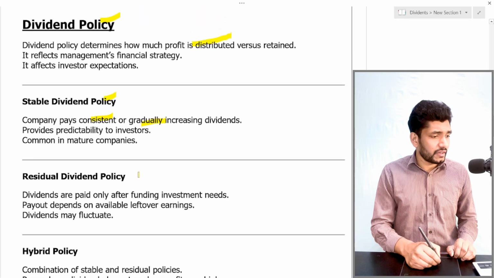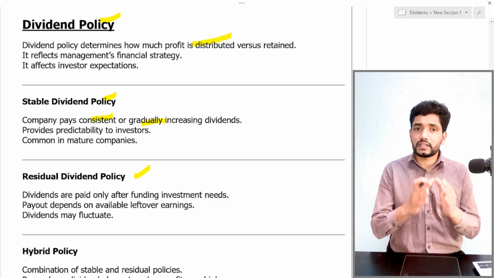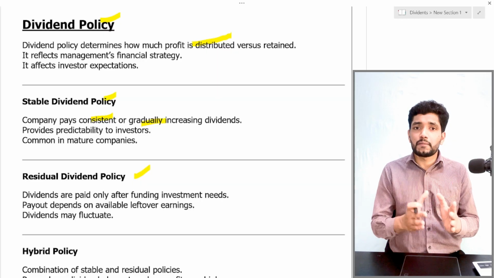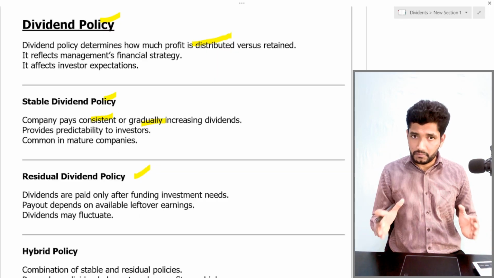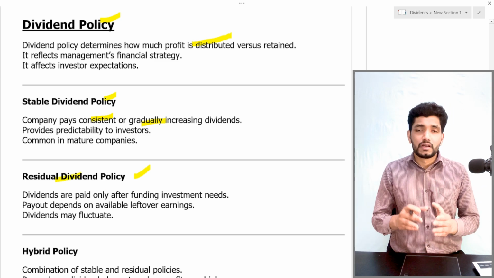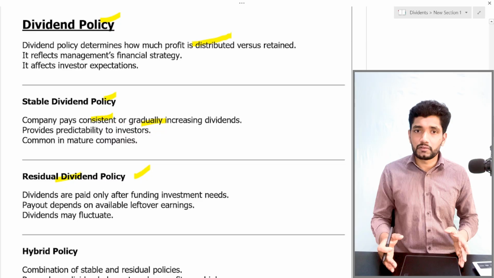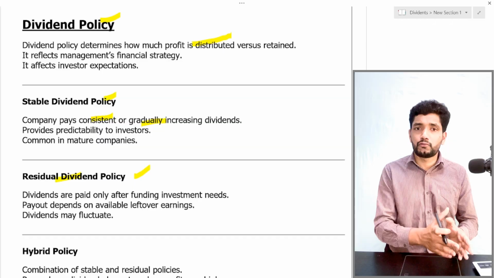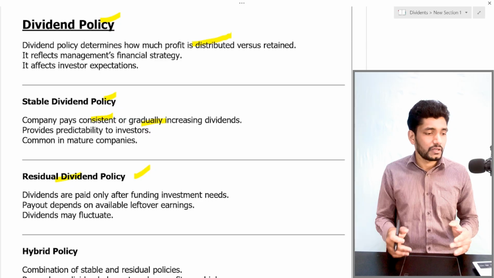Then the residual dividend policy. In the residual dividend policy, the first priority is reinvestment or expansion. If a company has a growth plan or a huge expansion plan, that type of company will follow the residual dividend policy. Dividends are paid only after funding the investment need. If the company has investment needs, the first priority goes to fund them, and then dividends are paid.